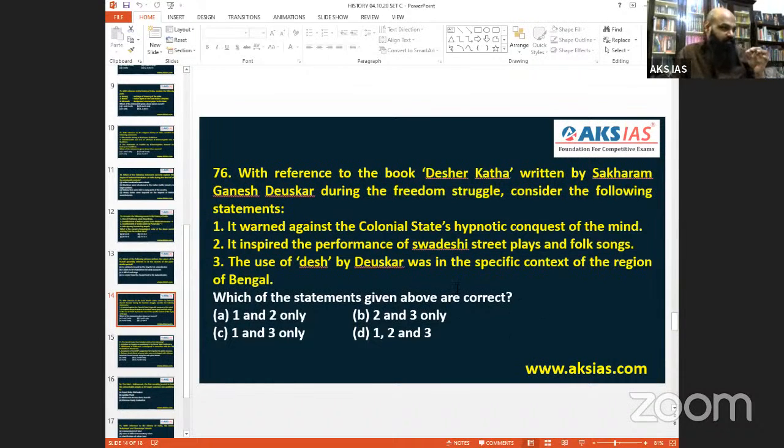Rather than that, it was for Swadeshi. It was on the Swadeshi identity that we can understand, because there was a mention of this book and all. Use of Desh by Deuskar is in the specific context of the religion of Bengal. So this 2 and 3 is a bit confusing, very close by. I mentioned that I am also a bit confused on this. You need a little more time to get along to it. Mostly, if you ask me, 2 and 3 can be considered. 1 is not at all there. So 76 can go along with B, according to my analysis.